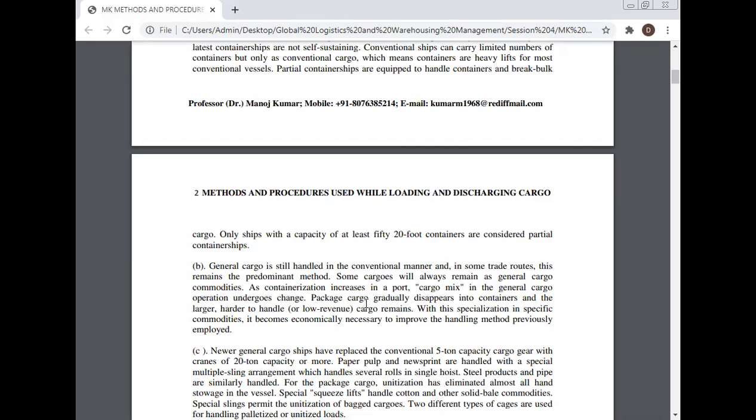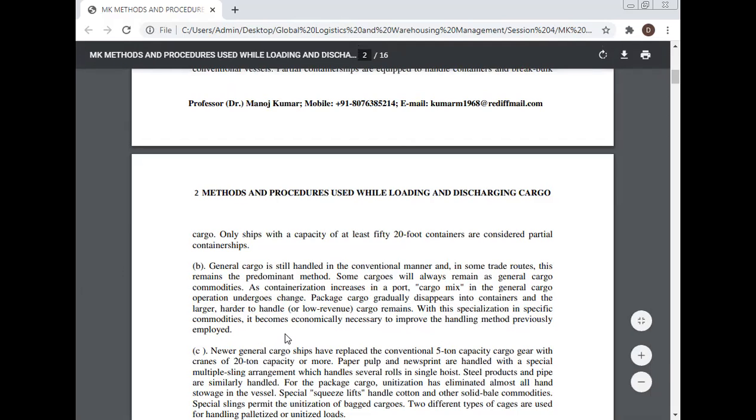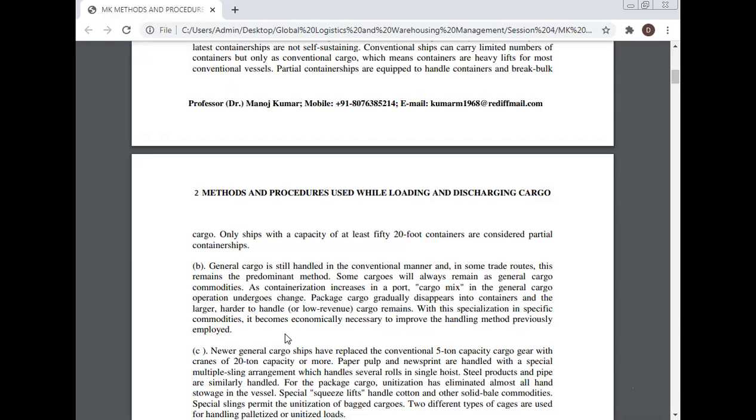As containerization increases in a port, the cargo mix in the general cargo operation undergoes change. Package cargo gradually disappears into containers, and the larger, harder to handle, low revenue cargo remains. With this specialization in a specific commodity, it becomes economically necessary to improve the handling methods previously employed.